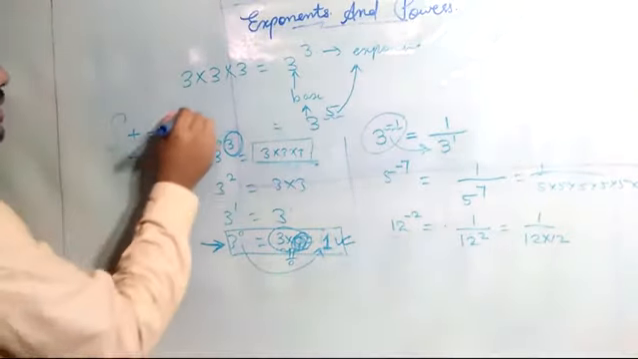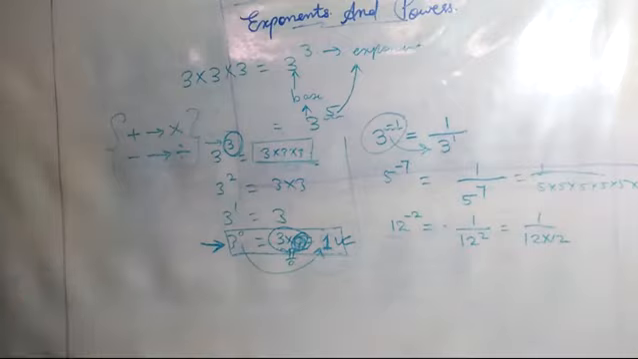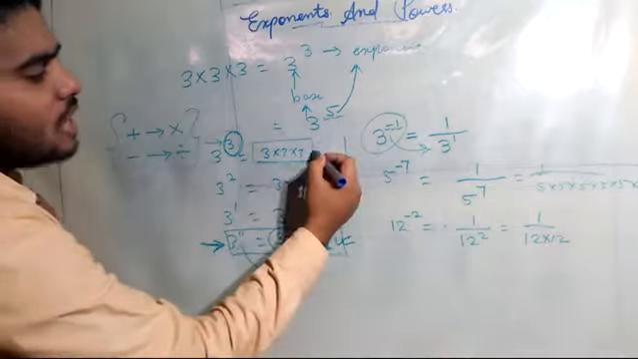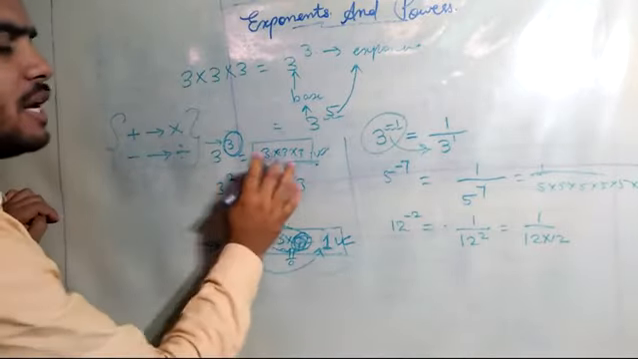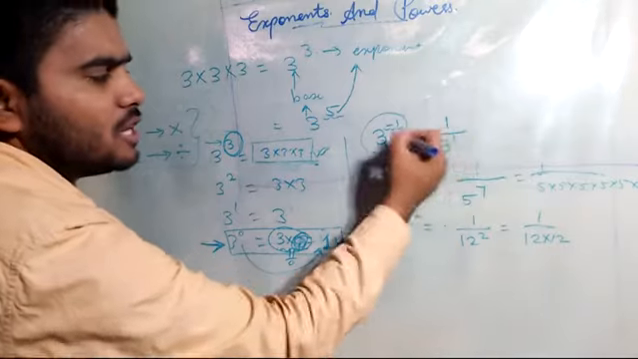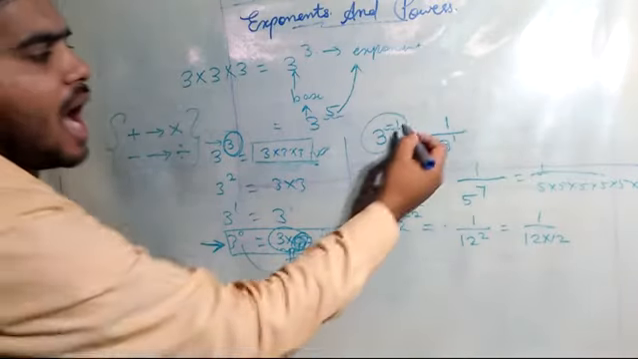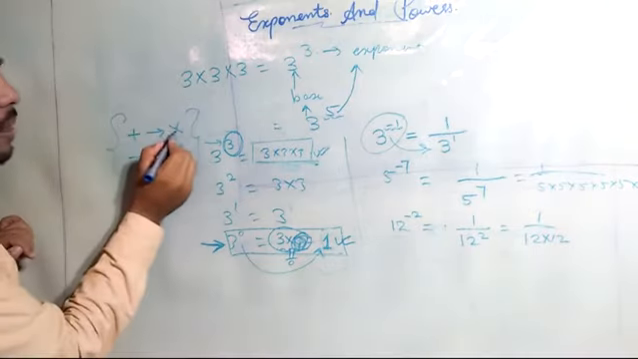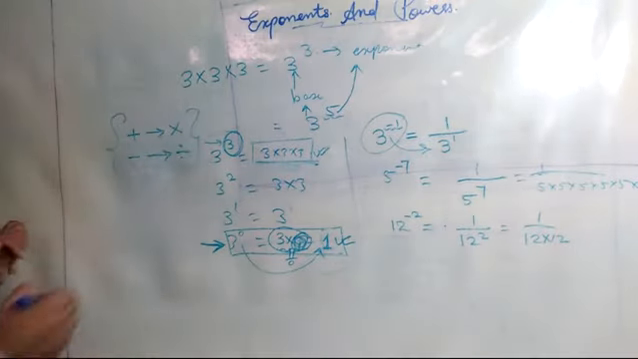If you observe this and try to relate, a positive integer means the number is written in the numerator and the denominator is 1. If we have a negative integer, then the denominator is that particular number and the numerator is 1. So here positive means multiplication, negative means division.